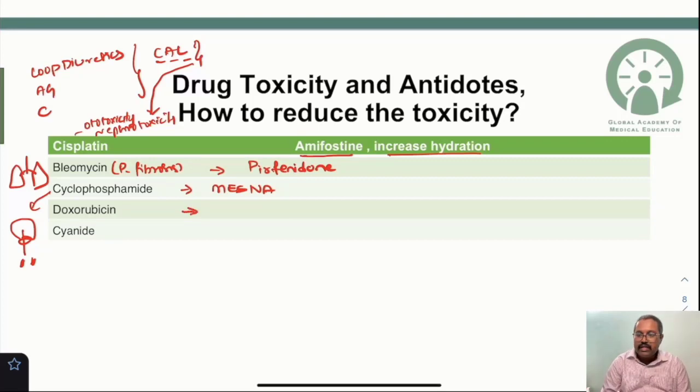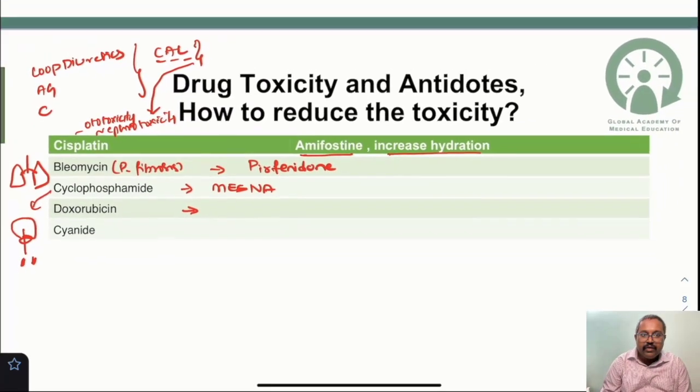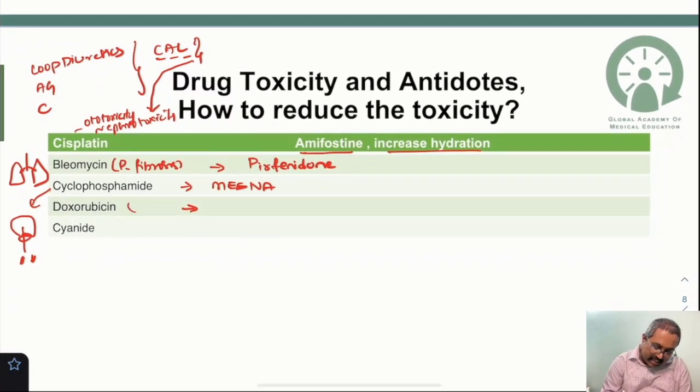What about the doxorubicin? So doxorubicin is a cardiotoxic drug. Doxorubicin, please remember, it is a cardiotoxic drug. So in case of the doxorubicin, which is the antidote? Please remember, the antidote will be your dexrazoxane, which is an iron chelator.